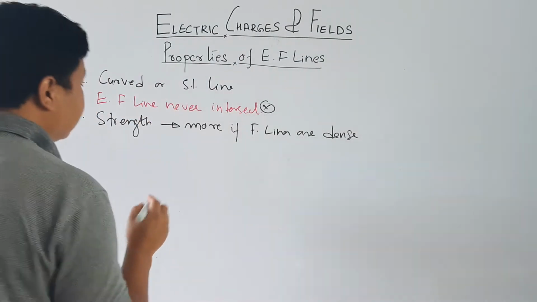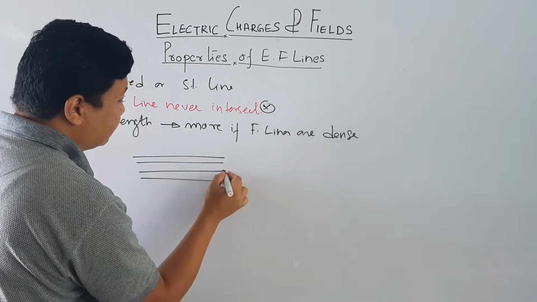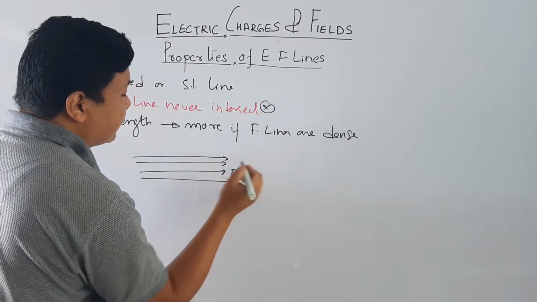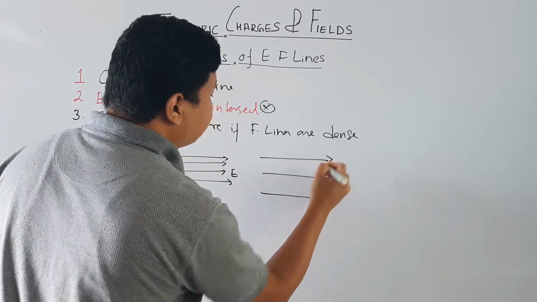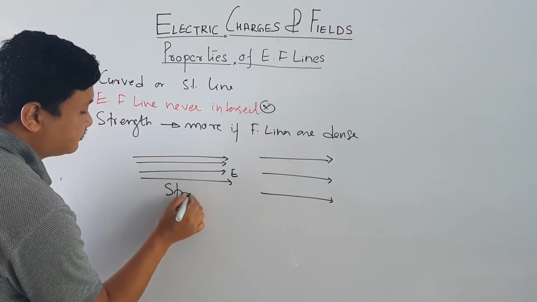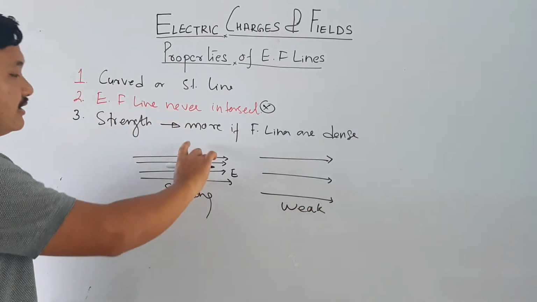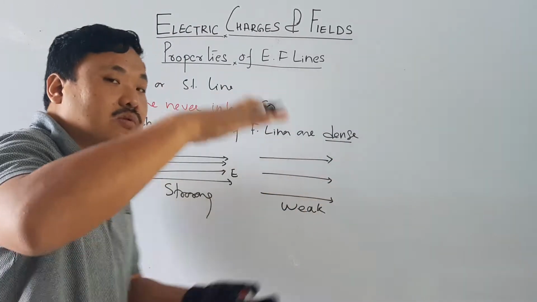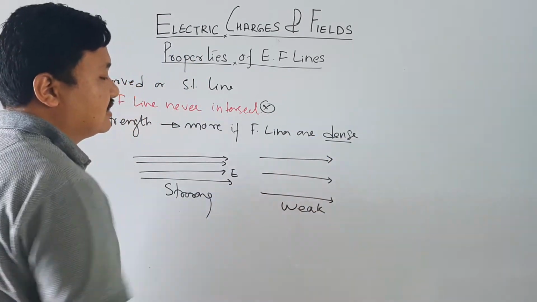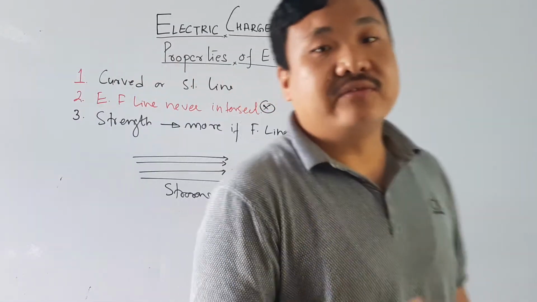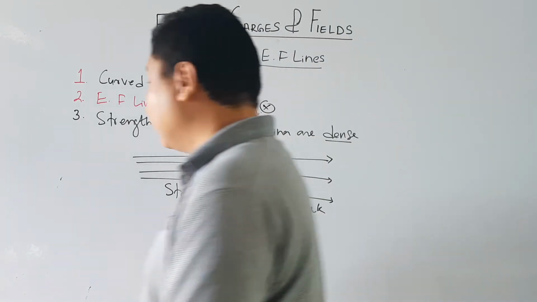Okay, example, if you have this, and all of these are electric field lines, and again you have this and this and this. So where the electric field is strong, here strong, and here weak, because here it is very dense, closely packed. So strong where there is very small distance, and big distance, then that is very what? Weak. Okay, if they are not dense, they are weak. Now the third point is done.